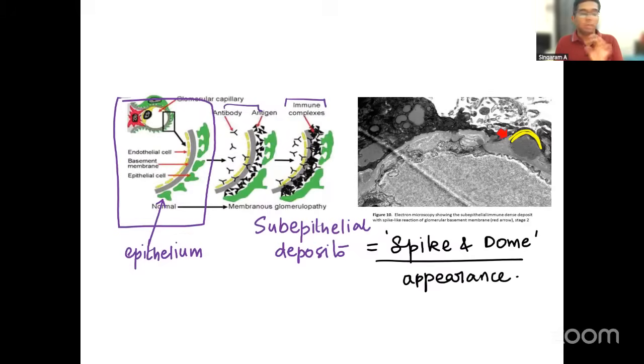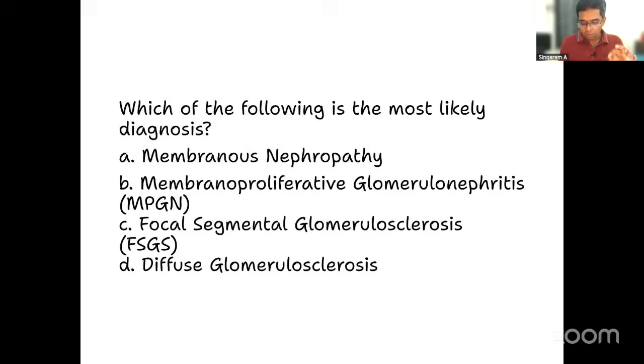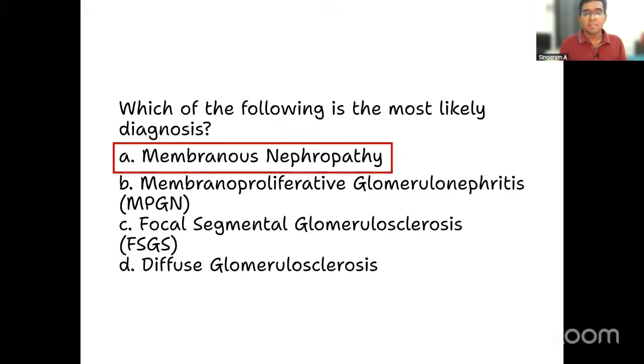Spike and dome appearance. That is a characteristic finding of subepithelial deposits in case of membranous nephropathy, right? So after all this discussion, our clear answer for this question is membranous nephropathy only, right? Okay. Now let me quickly tell you how to differentiate the other options in this particular question. In MPGN, what you need to have is that it is associated with low C3. Very, very important point. Low C3.